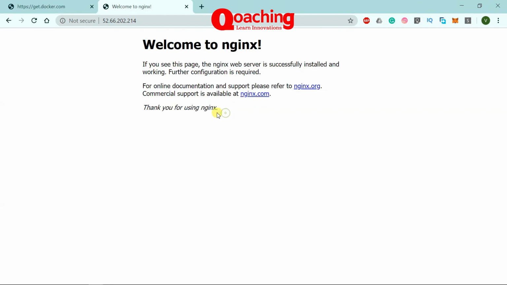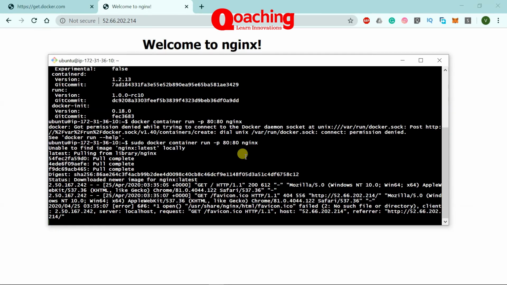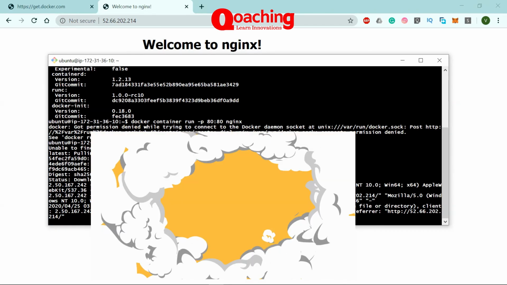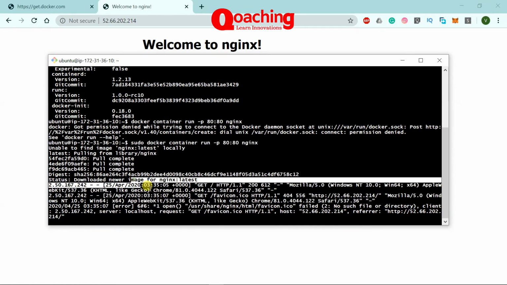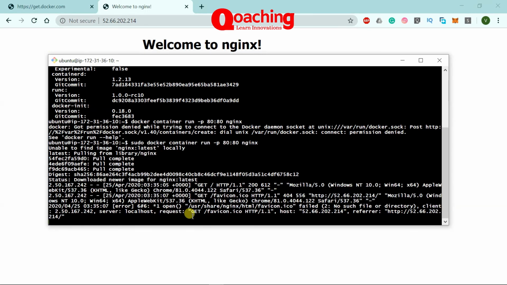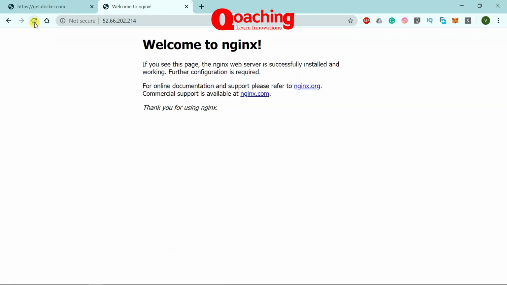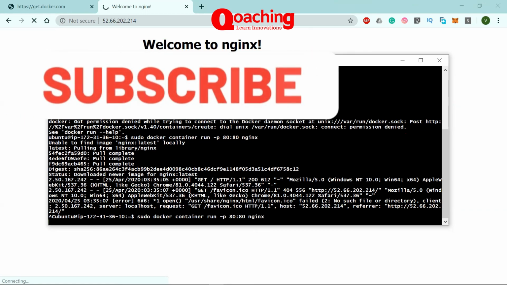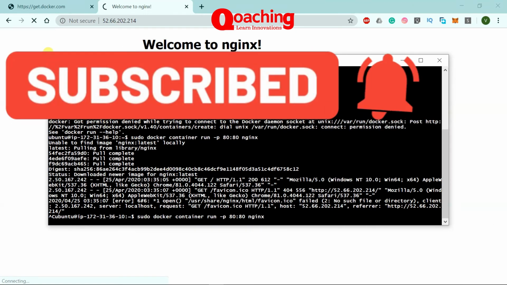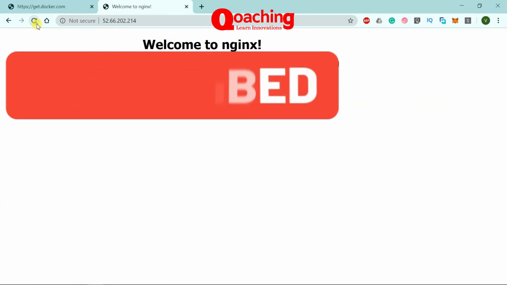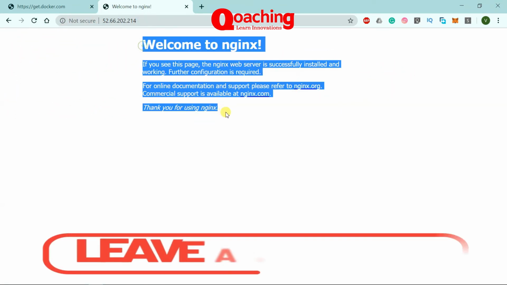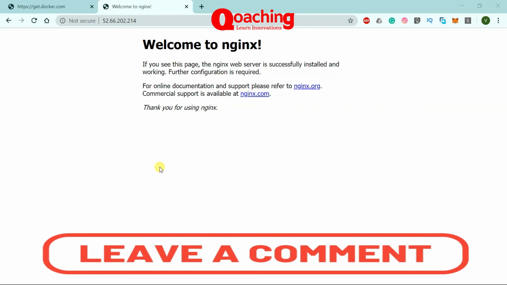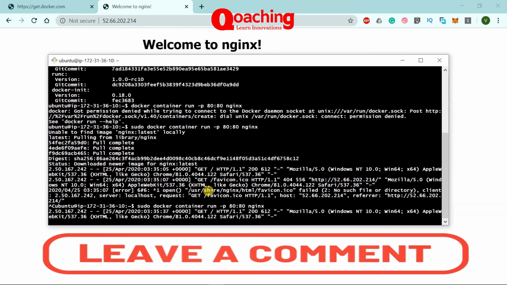So it was so easy for me to run Nginx using a Docker container, and that's what we have been talking about. If I press Control C, you can see that the moment I ran a container, it gave me some logs from where it was running. If I do a Control C and go back and check, you will see it's not running anymore. But if I run that command again, it's going to run the Nginx container again for me, and there we go. So that was all about how to install Docker on a Linux machine.